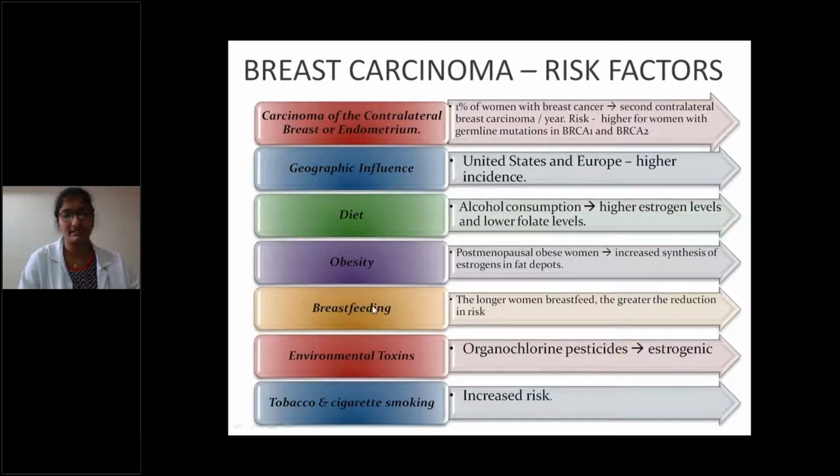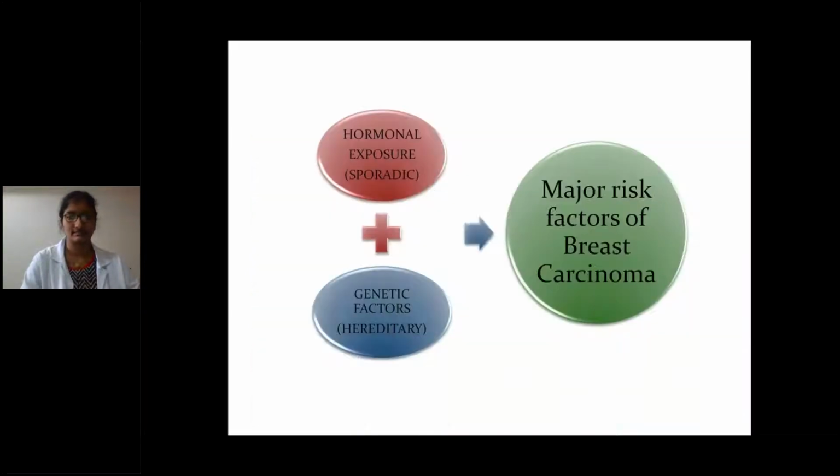Okay. Breastfeeding: the longer women breastfeed, the greater the reduction in risk of development. Okay. Other factors are environmental toxins like organochlorine pesticides, which are estrogenic, leading to development of breast cancer. And tobacco and cigarette smoke have an increased risk. Okay, these are the risk factors for development of breast cancer. And what are the major risks of breast cancer? In sporadic cases, hormonal exposure, and in hereditary cases, genetic factors.